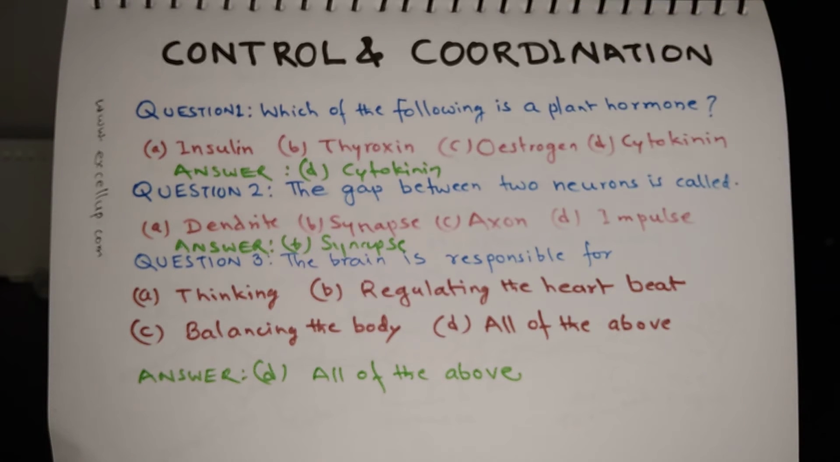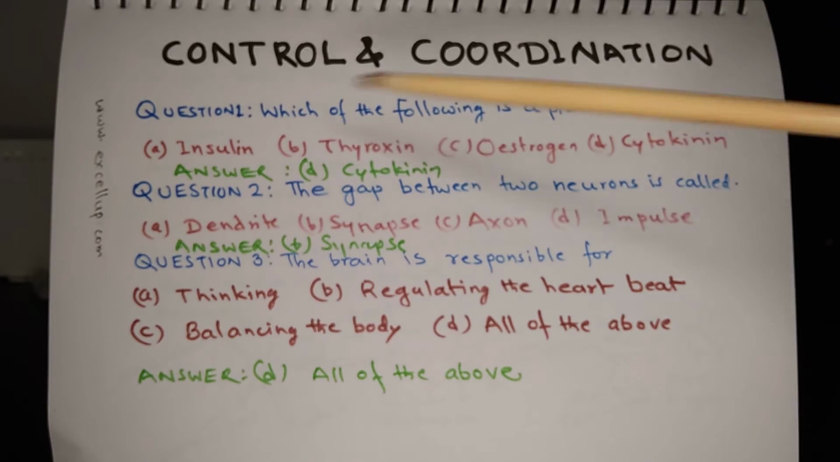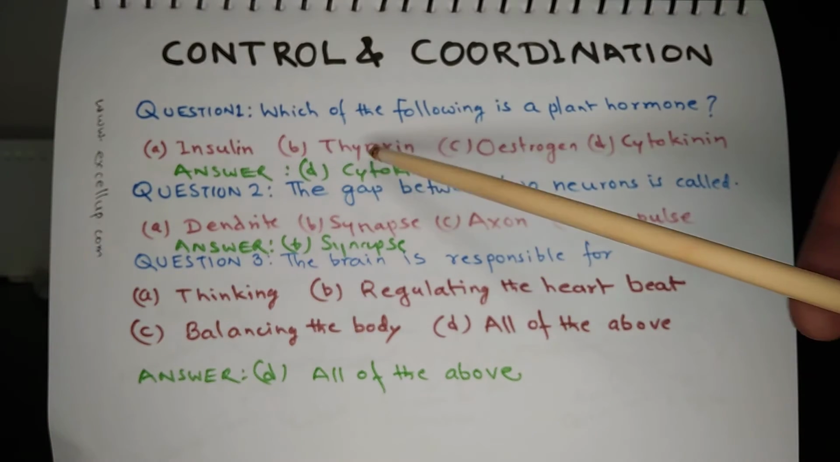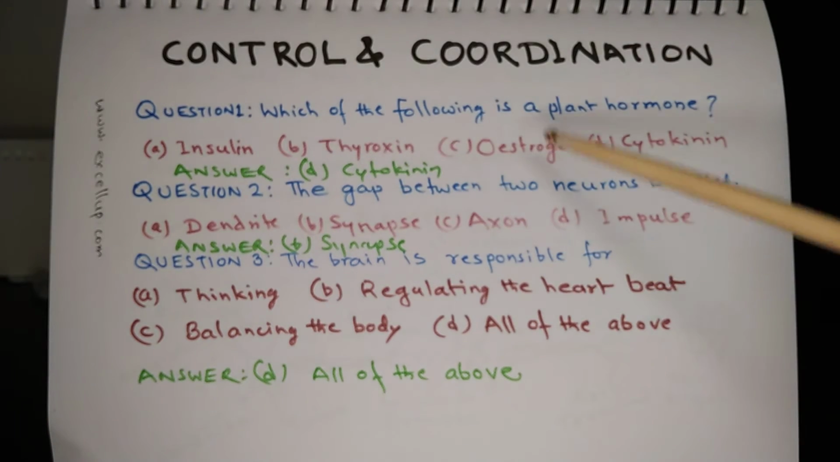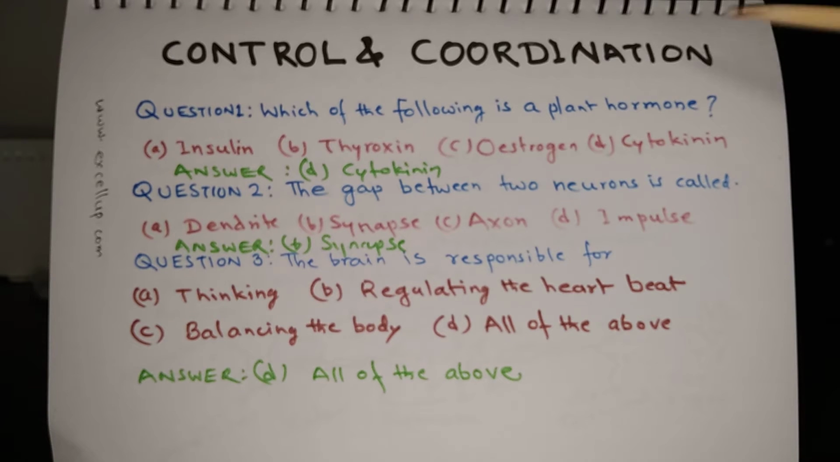Question 1 is, which of the following is a plant hormone? Options are A. Insulin, B. Thyroxine, C. Estrogen, and D. Cytokinin. The answer is D. Cytokinin, and the rest of them are hormones from animals.